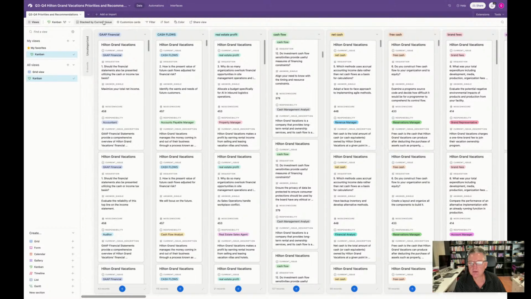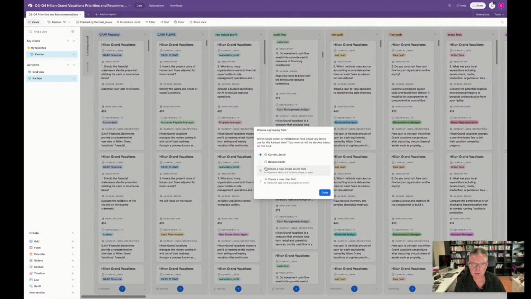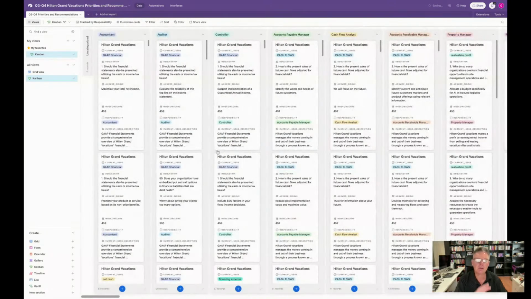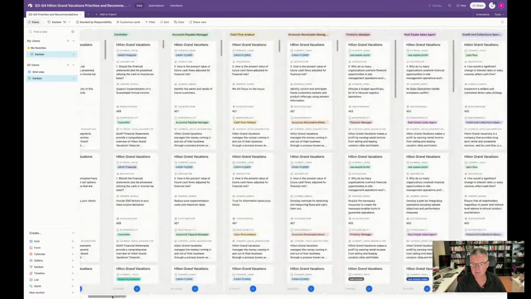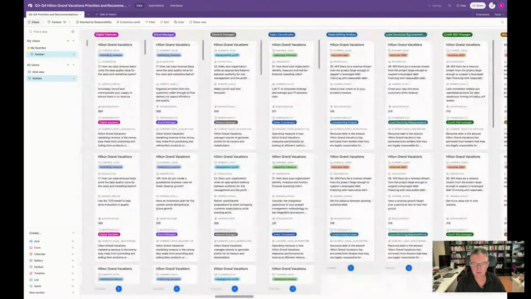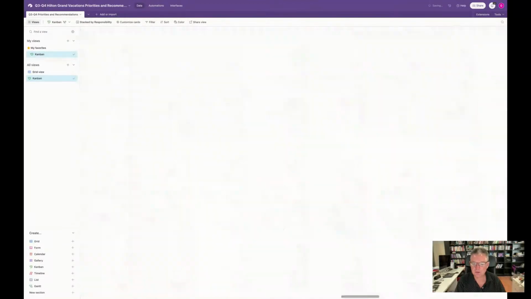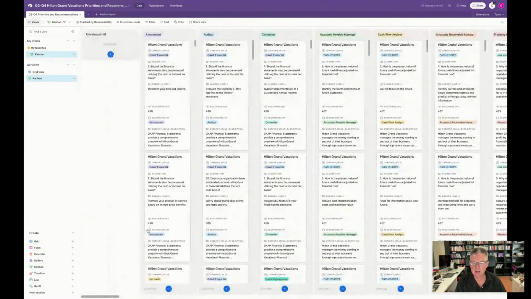Now, what I can also do is not just stack by current issue, but by responsibility. So all the job roles are in here. Let's change that. So these are all the job roles. So we see the same. We see all the same cards here, the same Kanbans. They're all here, but now stacked by job roles. So who needs to do what basically in your organization, which is fantastic.